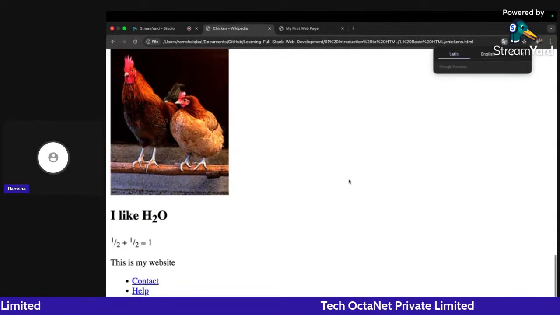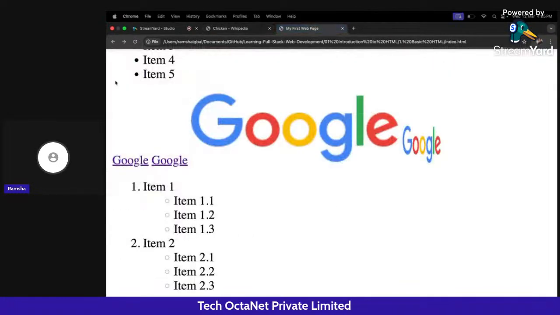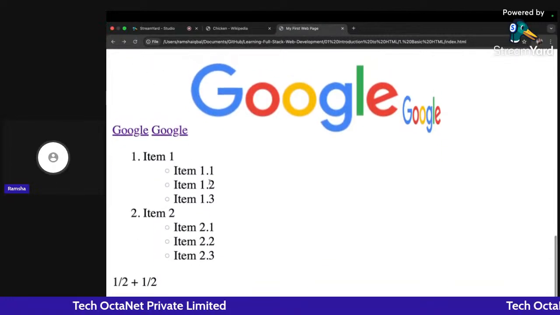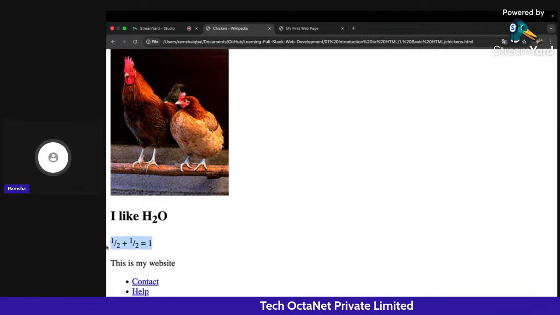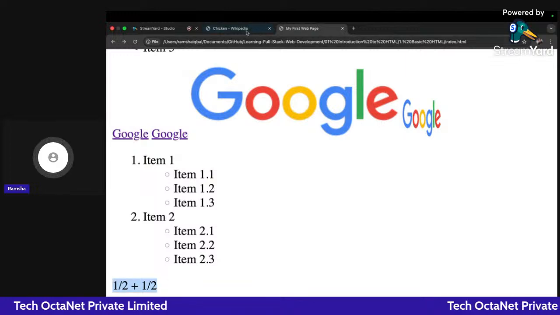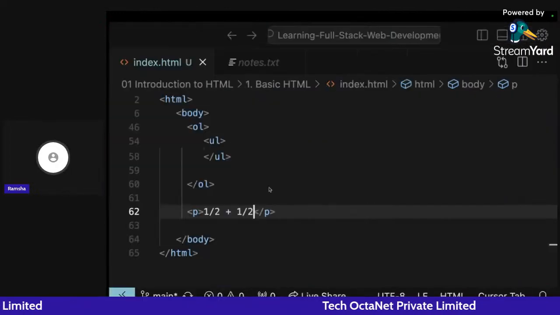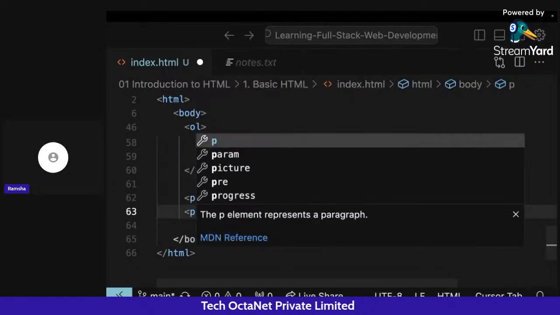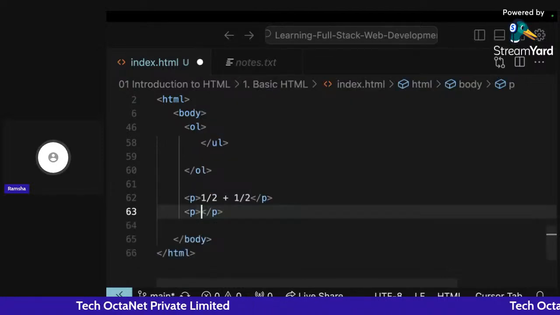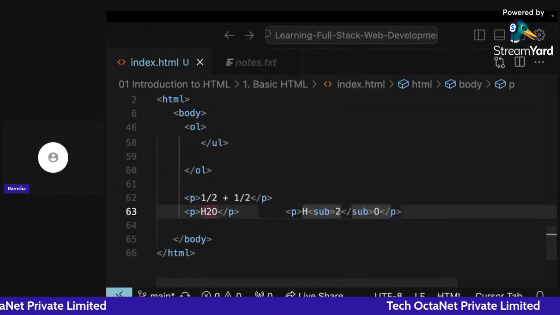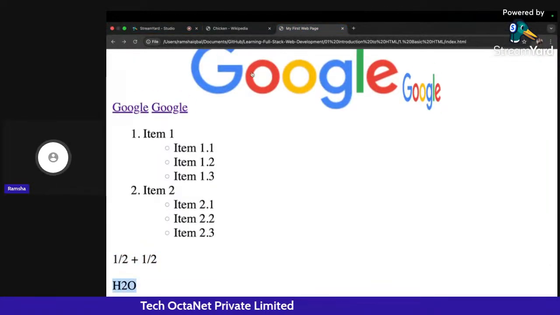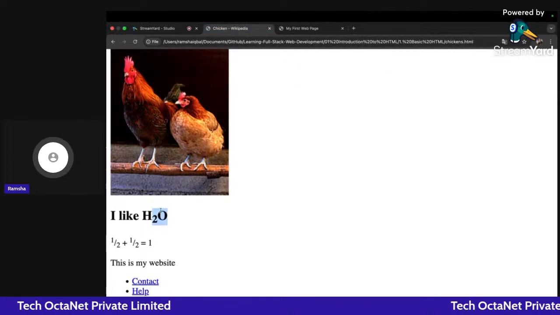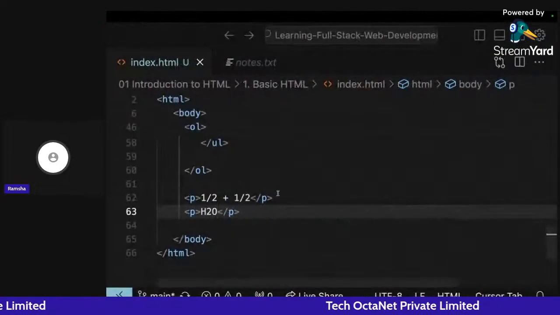Let's see how it's being displayed in our web page. Let me click on refresh. You can see it's not coming in that particular format, right? It's coming in a very simple plain format. Similar to this, if I write here H2O and refresh, you can see H2O is also coming very plainly. It's not coming as a subscript, right?